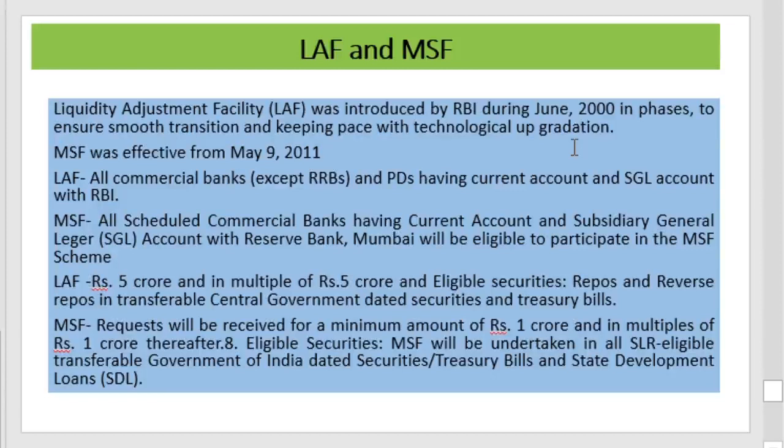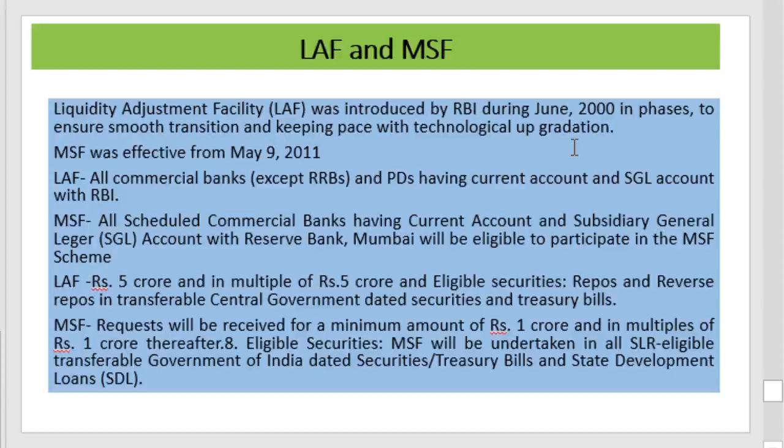It was effective from May 9, 2011. All commercial banks except RRBs and primary dealers having current account and SGL accounts with RBI are eligible for this. For liquidity adjustment facility, the bank can take a loan of rupees 5 crores and in multiples of 5 crores. Eligible securities are repo, reverse repo, government securities, treasury bills, etc.